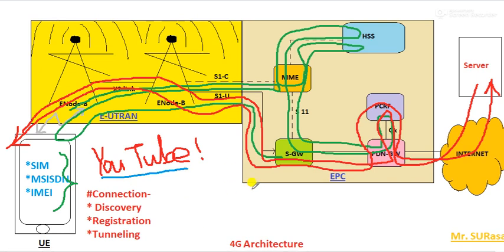So this is for an internet based application. Instead of this, you can explain by considering other applications also, like the Facebook application, the WhatsApp application, any web based application. You can consider the 4G architecture and explain in that way also.